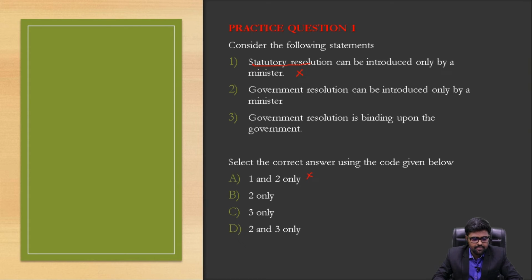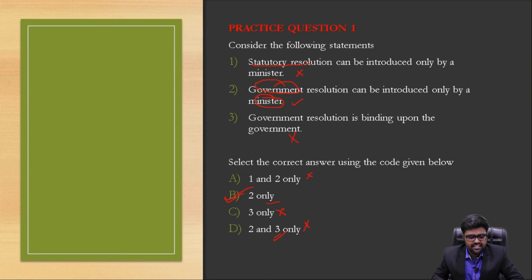Now coming to the second statement, the government resolution can be introduced only by a minister. Yes, obviously. See, what is government? Government is none other than a minister. So a government resolution can only be introduced by a minister, not by a private member. This statement is right. So I can safely eliminate option C. Why? Because 2 is not there, right? Now, a government resolution is binding upon the government. Obviously not. That's why I gave you the example of Mr. Anna Hazare and Mr. Arvind Kejriwal. So this is a wrong statement. Obviously D is also going to be wrong because 3 is wrong.